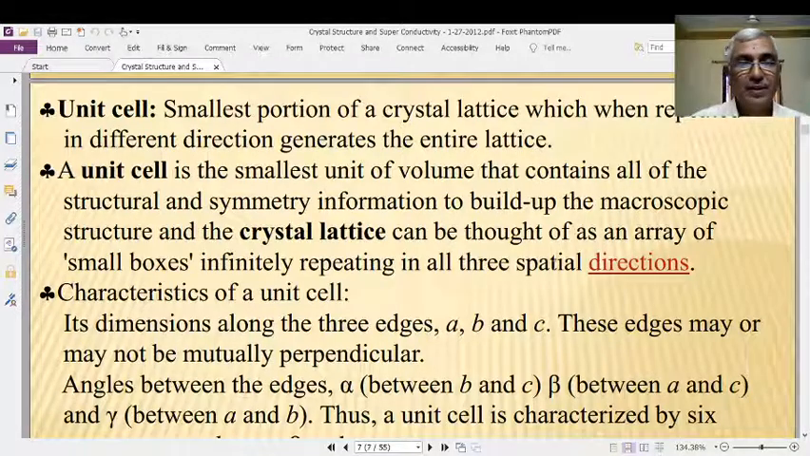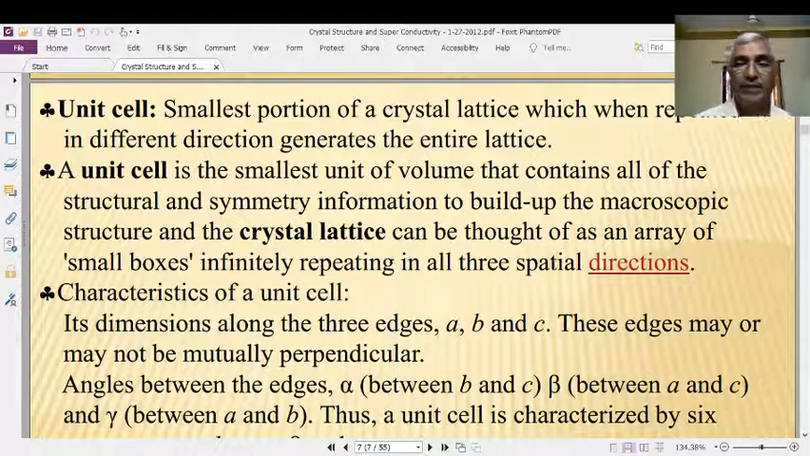Okay, that's why what is the unit cell? Unit cell is the fundamental building block or basic brick or smallest box or the possible smallest volume, whose structure and whose symmetrical arrangements are identical to the total crystal.